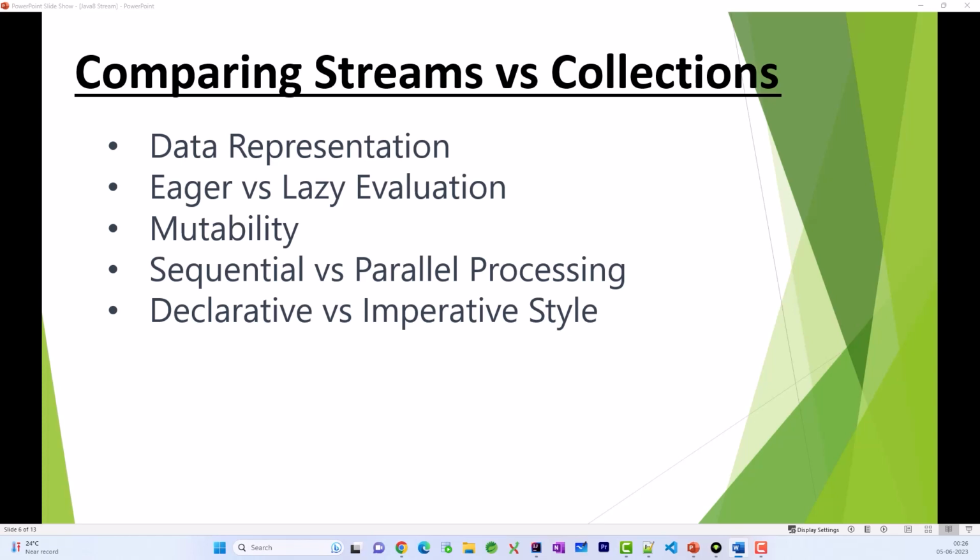Like we use lambdas, we use the forEach method, and there are other methods like map, filter, reduce that make our code very concise and readable. And we are able to do a lot of work within a few lines of code. Okay, so these are some important differences between streams and collections to keep in mind.